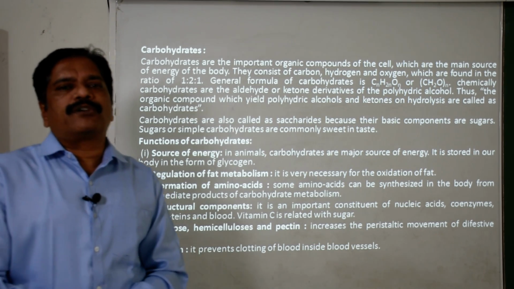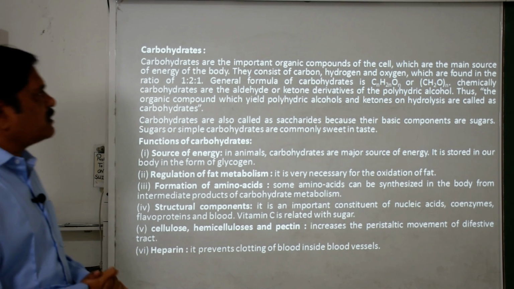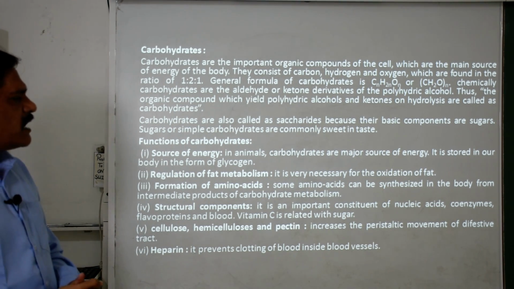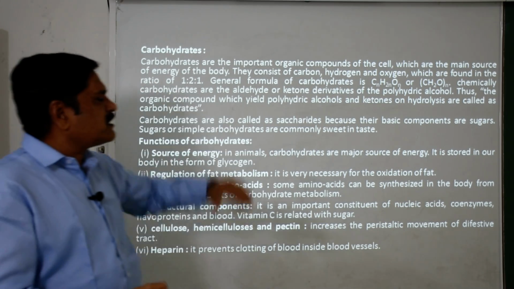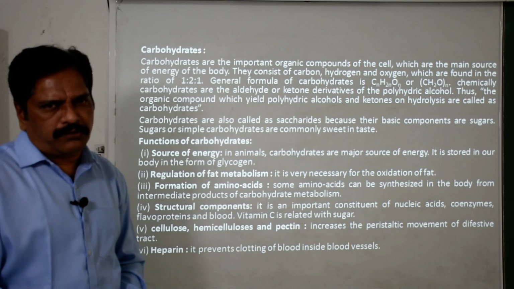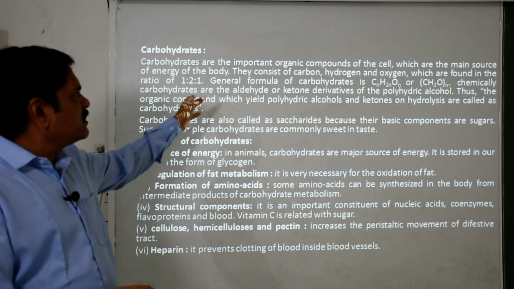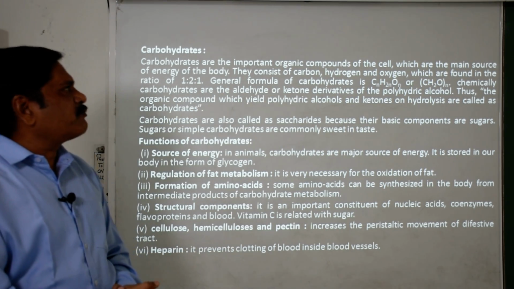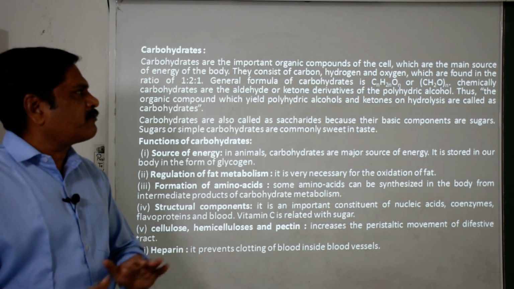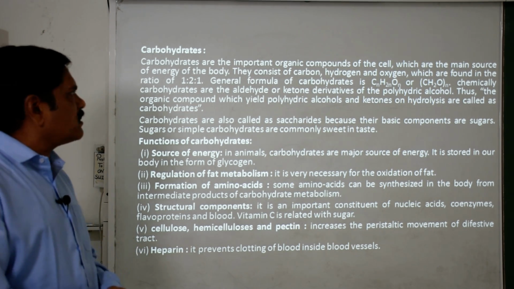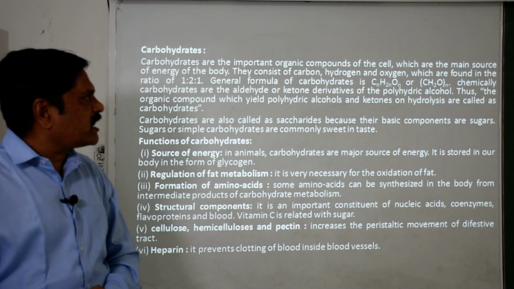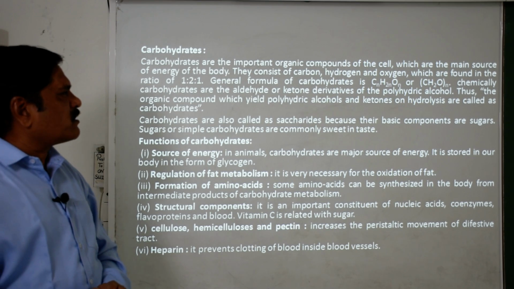The basic components of these energy producing substances, and the general ratio of carbon, hydrogen and oxygen is 1:2:1. The general formula of carbohydrate is CnH2nOn, or in other words CH2O, clear? These are basically aldehyde and ketone derivatives of polyhydric alcohol.